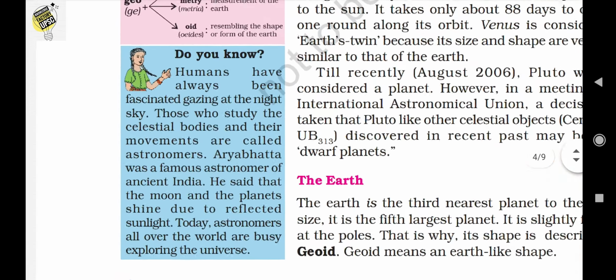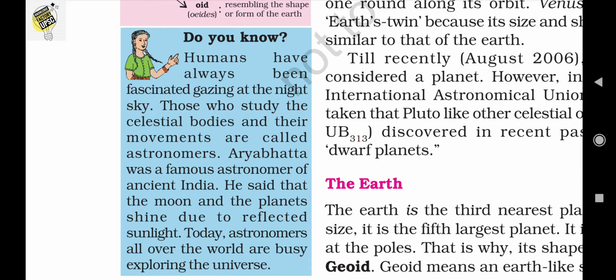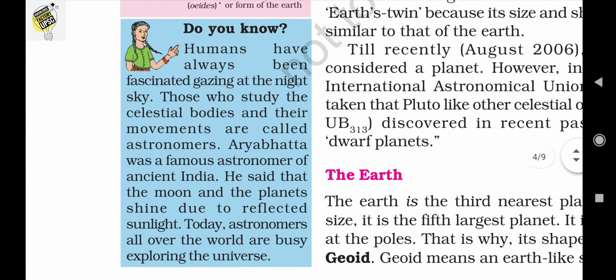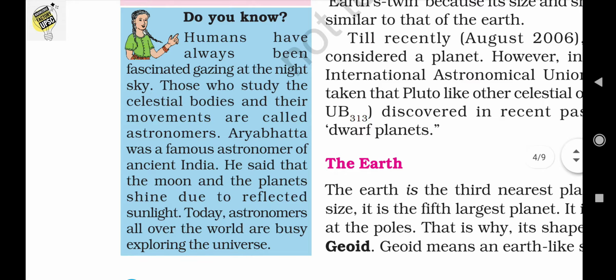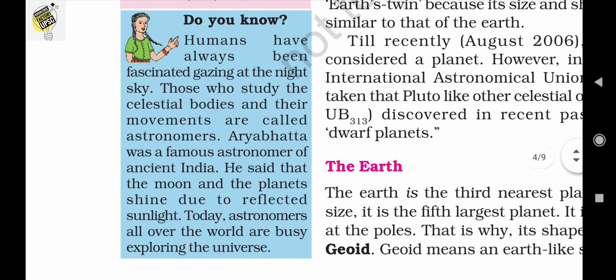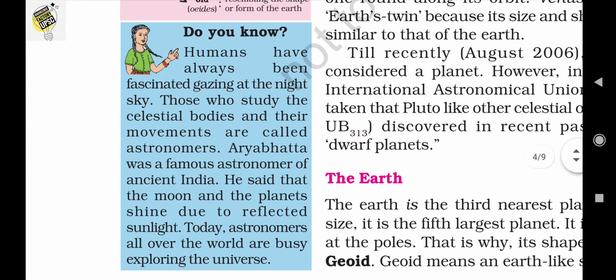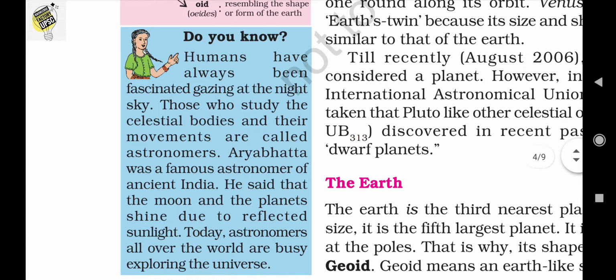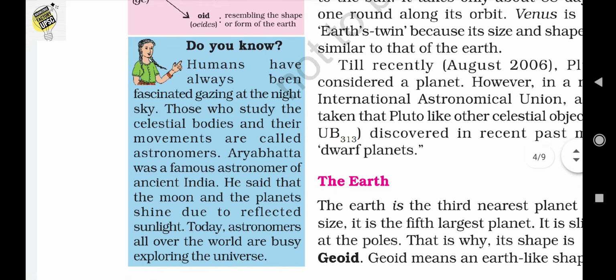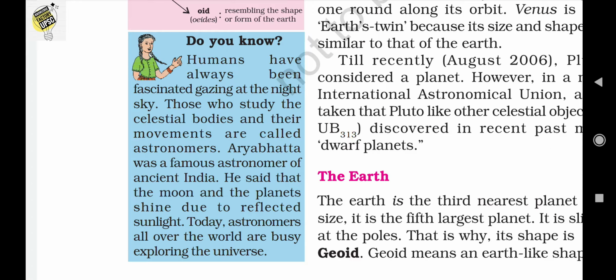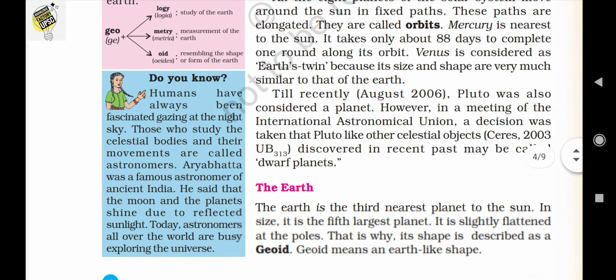In other books as well, we can read that humans have always been fascinated by gazing at the night sky, and those who study celestial bodies and their movements were known as astronomers. So who were the astronomers? The persons who study the celestial bodies and their movements came to be known as astronomers. Aryabhatta was a famous astronomer of ancient India. He said that the moon and the planets shine due to reflected light. Today astronomers all over the world are busy exploring the universe. So Aryabhatta is an ancient astronomer of India. What does he say? He says that a planet does not have its own light, but it shines due to the reflected light of the sun.